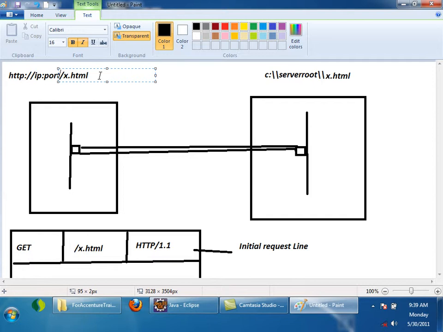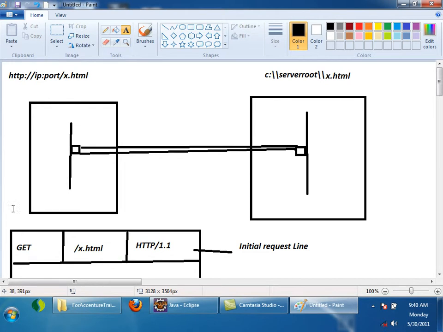And what is URL? By using the Uniform Resource Locator, you will be able to identify a resource uniquely in the whole network, in the whole internet or intranet. And what is the URI? By using URI, you will be able to identify a resource, a file or something, uniquely on that particular server identified by IP colon port. Okay. Now, this /x.html is the URI.